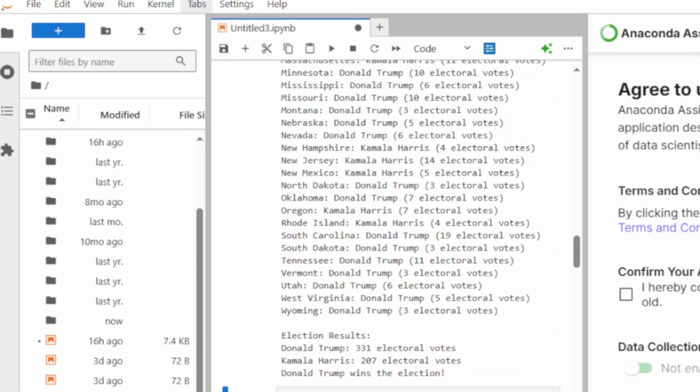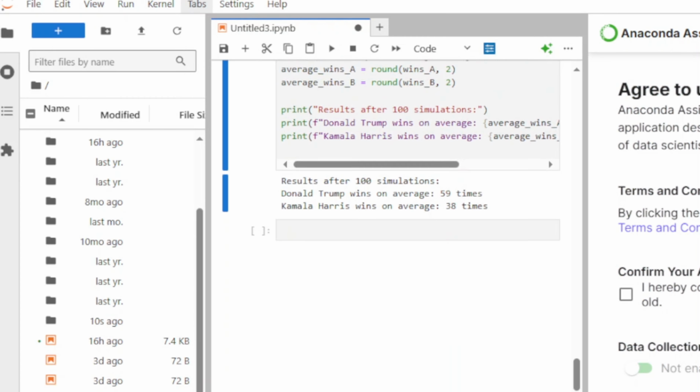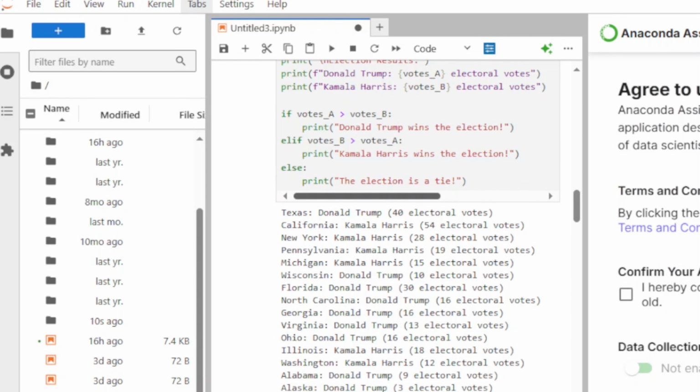that's the wrong one. This is the one we need to run. My bad. Okay. So you look back through here. Texas went back to Donald Trump. Okay. So that's what's more accurate, what I believe.